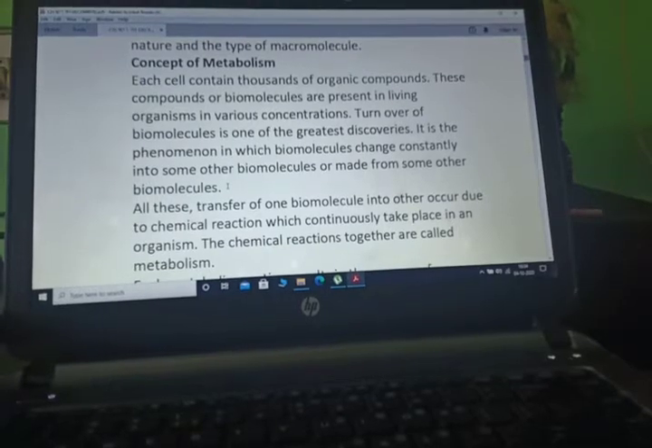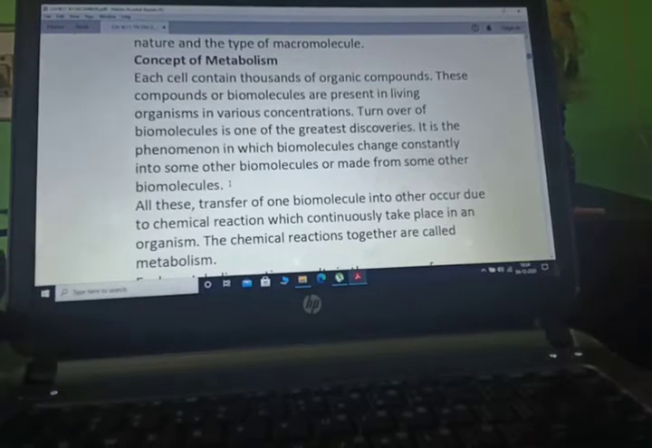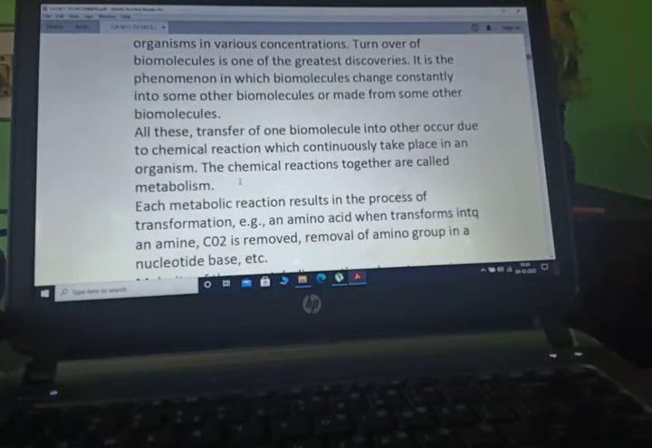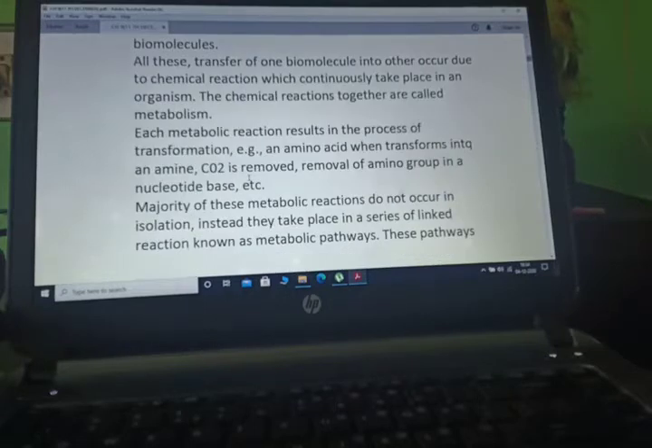Now concept of metabolism. Each cell contains thousands of organic compounds. These compounds or biomolecules are present in living organisms in various concentrations. Turnover of biomolecules is one of the greatest discoveries. It is the phenomenon in which biomolecules change constantly into some other biomolecules or are made from some other biomolecules. All this transfer of one biomolecule into another occurs due to chemical reactions which continuously take place in an organism. The chemical reactions together are called metabolism.